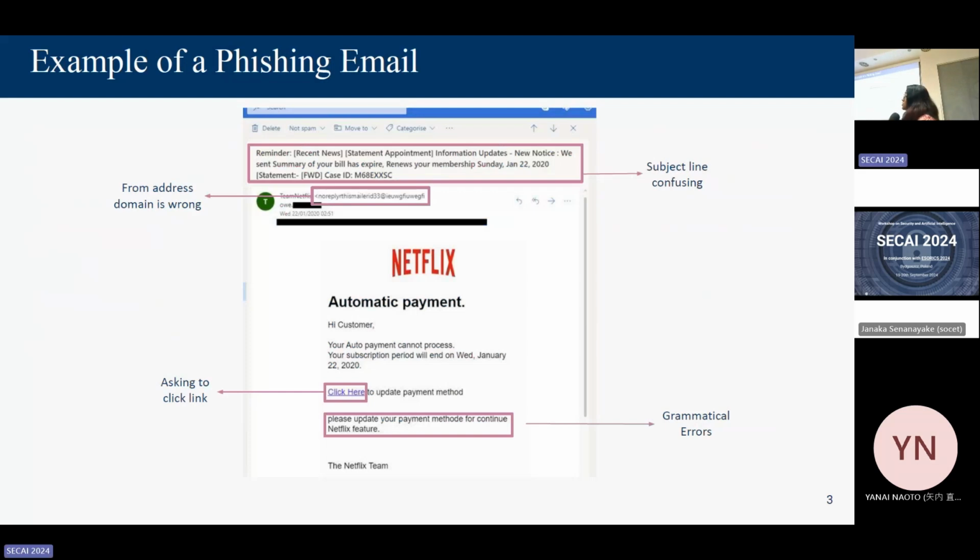But when you look closer, most phishing emails contain certain cues that humans pick up on to varying degrees. For example, the subject line is long and confusing and doesn't even say Netflix. The sender domain is not a Netflix domain, and so on.